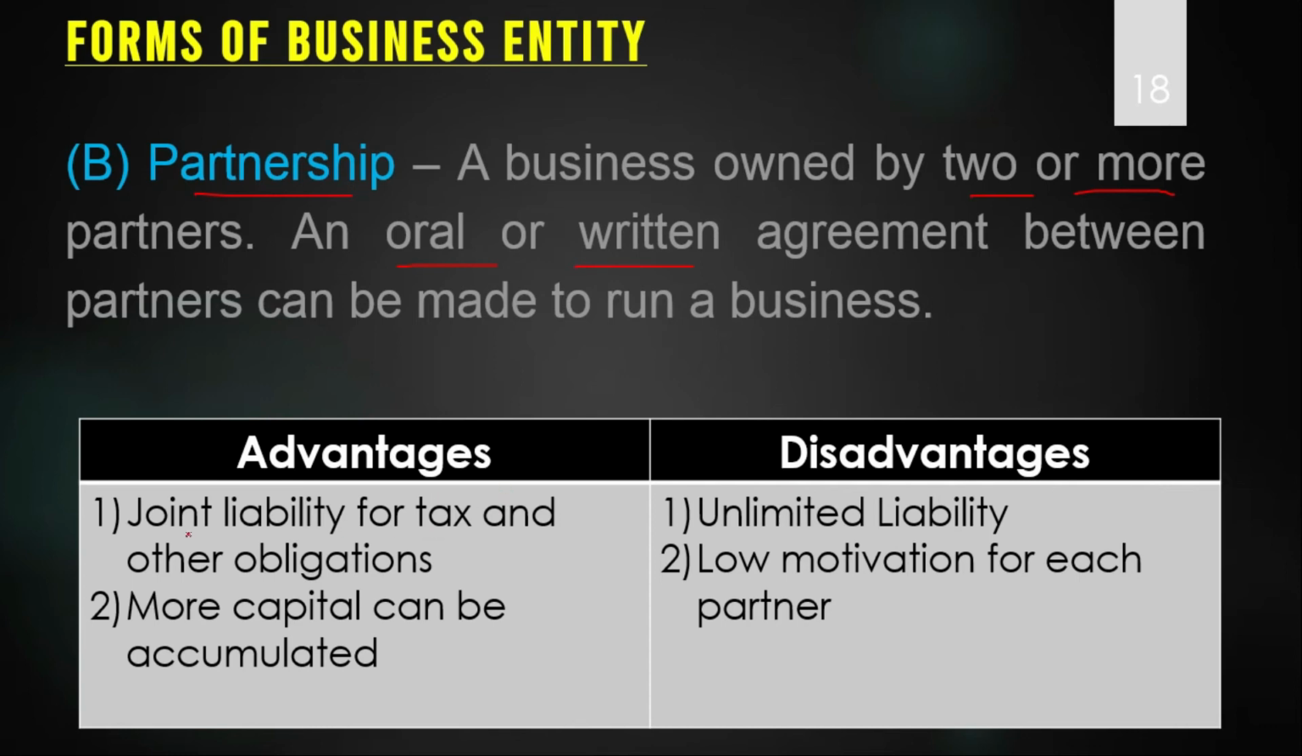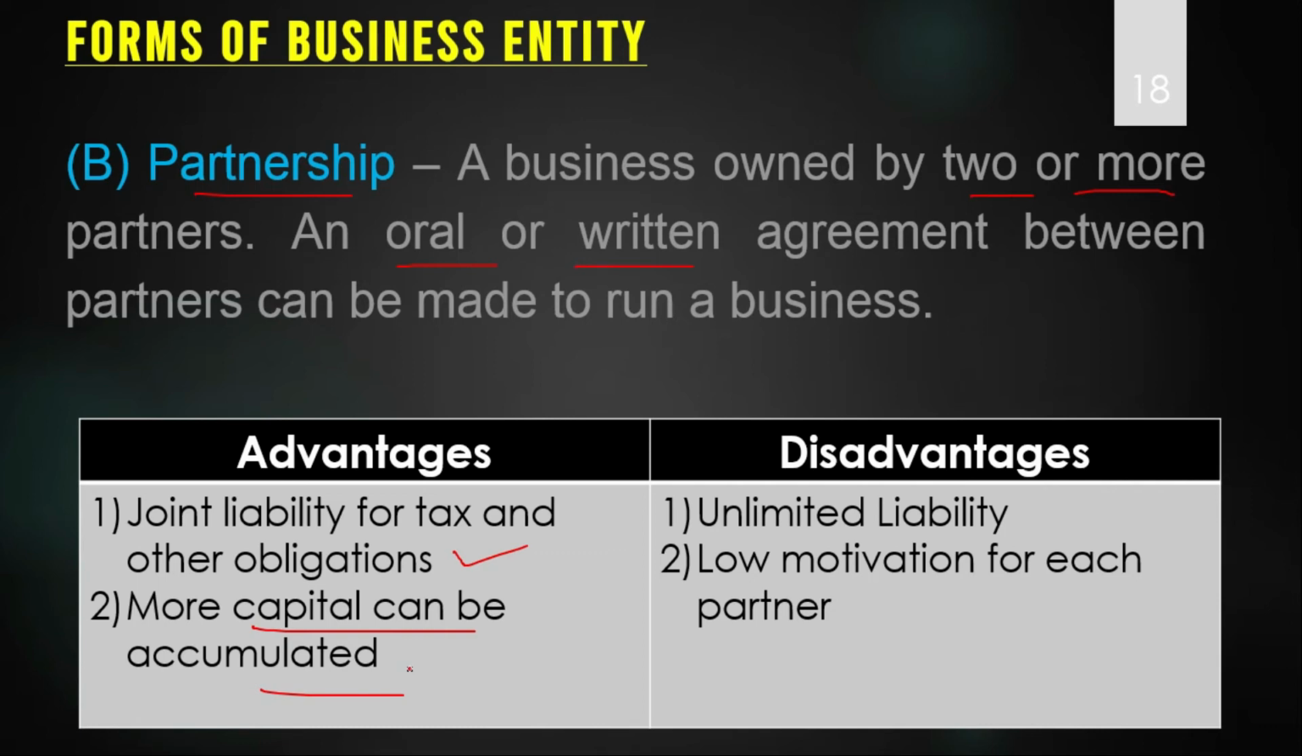First, the advantage: joint liability for tax and other obligations. So whatever tax is there upon the business, all the partners are liable for that. So there is a joint liability, and joint liability for all the obligations of the business, for all the liabilities of the business. Secondly, more capital can be accumulated as compared to the sole proprietorship. In sole proprietorship, only one person is there.